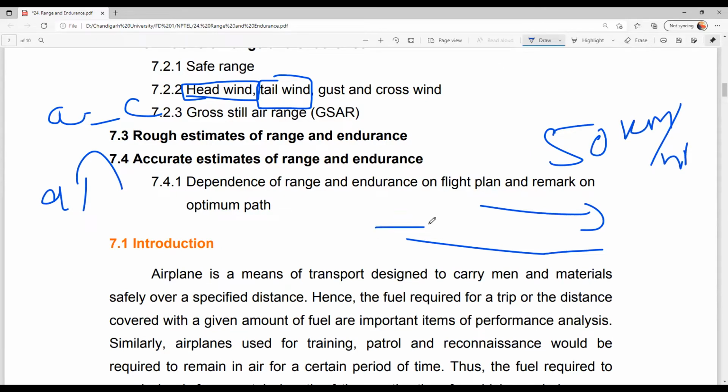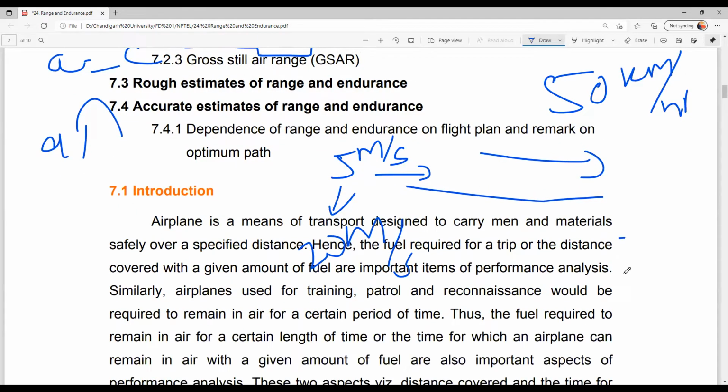Tailwind means it is coming from behind you, okay, not opposite to you. If the wind speed is 5 meters per second, you will be moving with minimum acceleration. But when the speed of the wind increases to 20 meters per second, the speed of the car will increase to 70 kilometers per hour.